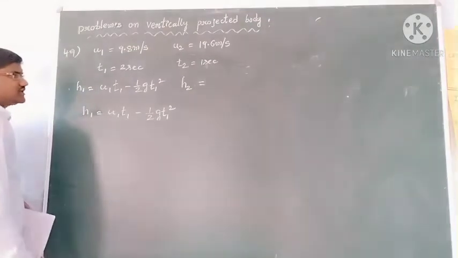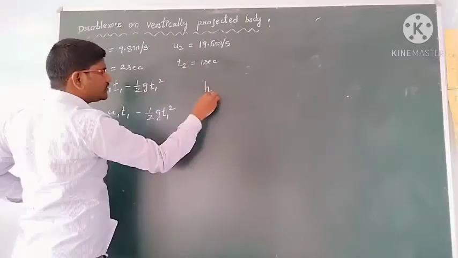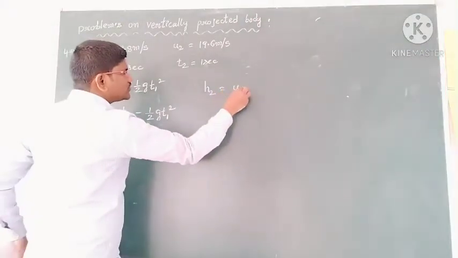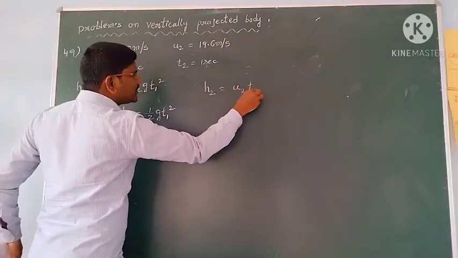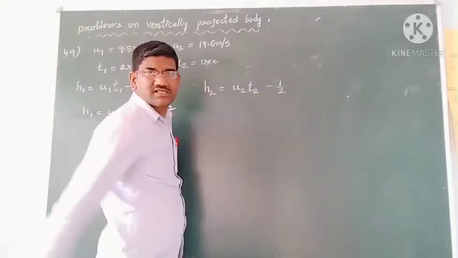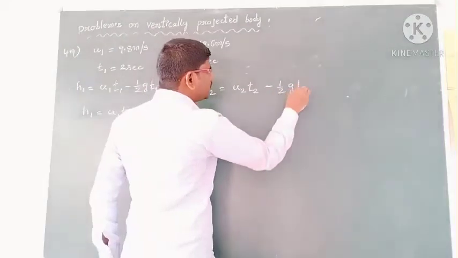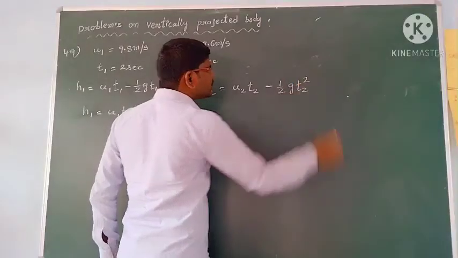And similarly h2: h2 is equal to u2 into t2, since it is going upward, negative acceleration, minus half g into t2 square.